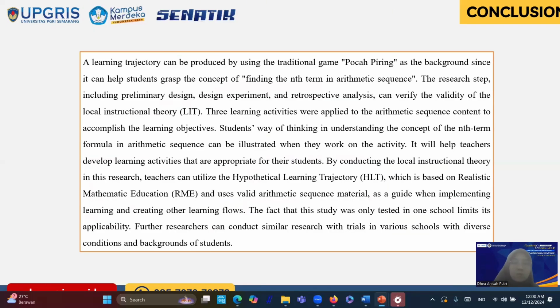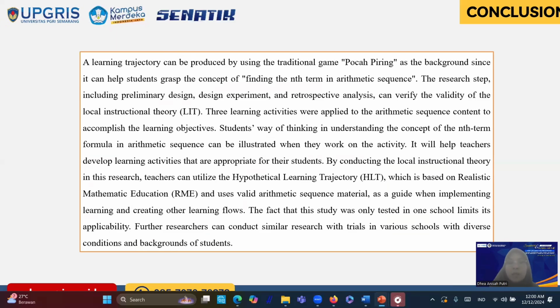The next one, the conclusion. A learning trajectory can be produced by using the traditional game Pecah Piring as the background, since it can help students grasp the concept of finding the nth term in arithmetic sequence. The research steps, including preliminary design, experiment, and retrospective analysis, can verify the validity of the local instructional theory.